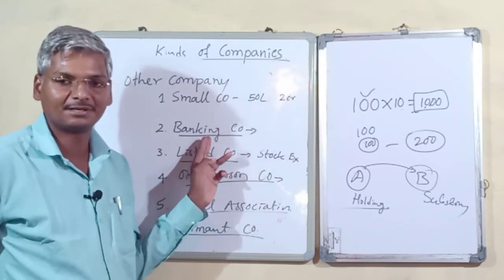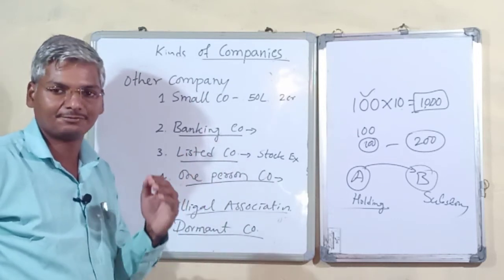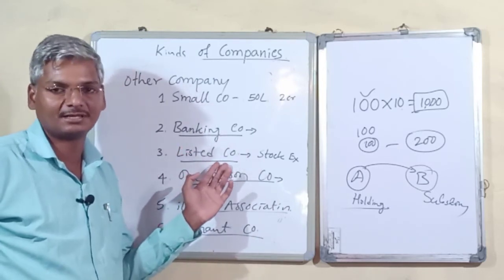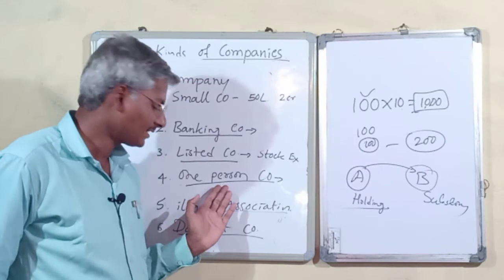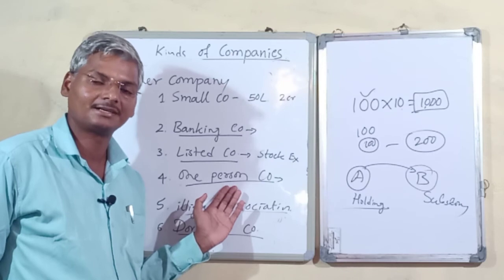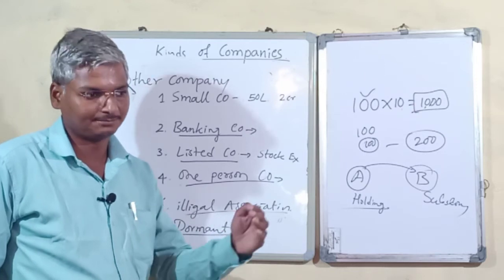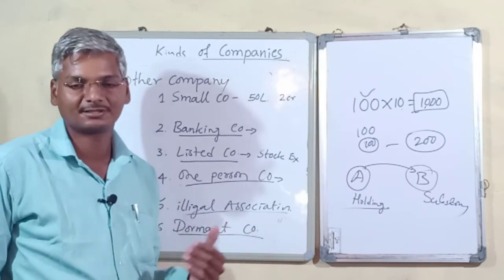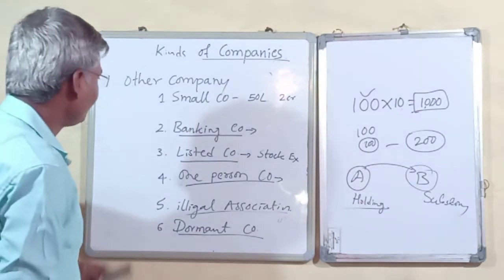A banking company takes deposits from the public and lends money to the public for different interest. Listed companies are listed with any stock exchange. One person can be a member of a company and establish a business. Dormant companies buy land, buildings or machinery for future projects. Illegal associations are not lawful businesses. So these are the different kinds of companies.